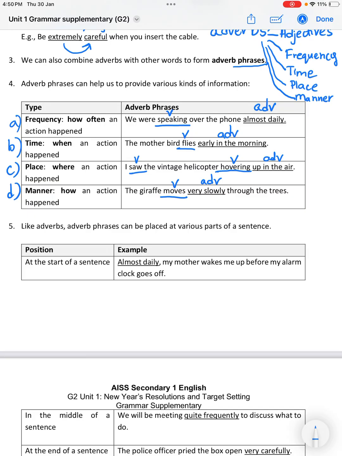So for example, in this sentence, the adverb phrase comes at the start of a sentence, almost daily. So this is the adverb phrase. I put the letters ADV here. Almost daily, my mother wakes me up before my alarm clock goes off. So this adverb phrase shows how often the mother wakes the person up before the alarm clock goes off. And this describes frequency.